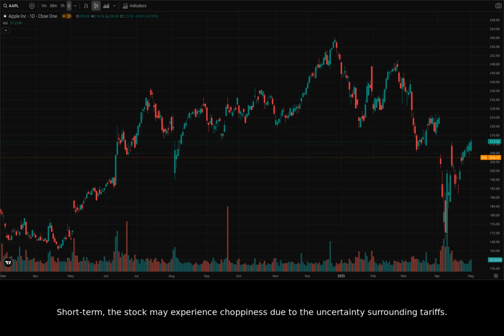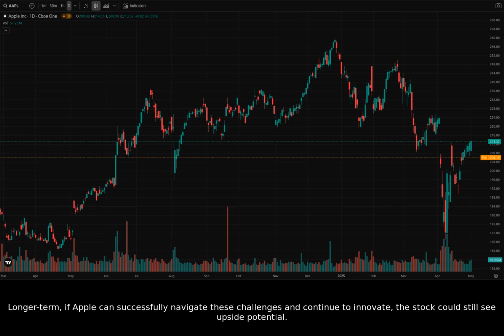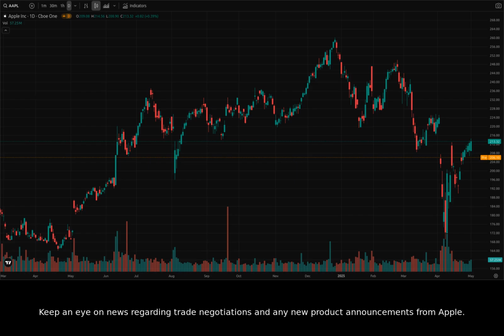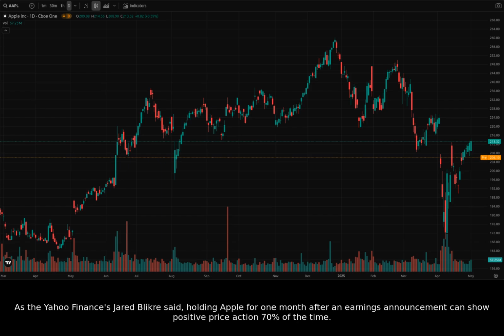Short term, the stock may experience choppiness due to the uncertainties surrounding tariffs. Longer term, if Apple can successfully navigate these challenges and continue to innovate, the stock could still see upside potential. Keep an eye on news regarding trade negotiations and any new product announcements from Apple. As Yahoo Finance's Jared Bleicher said, holding Apple for 1 month after an earnings announcement can show positive price action 70% of the time.